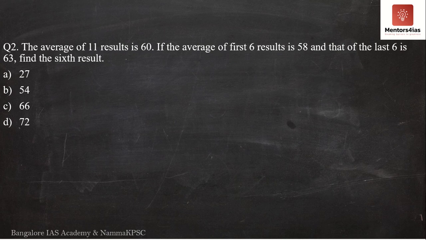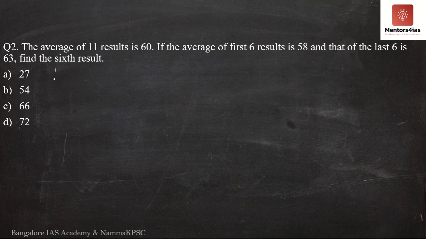Question number 2 says the average of 11 results is 60. If the average of the first 6 results is 58 and that of the last 6 results is 63, find the sixth result.